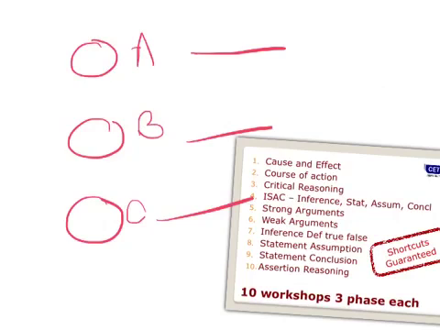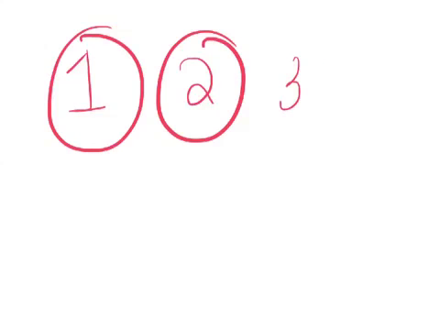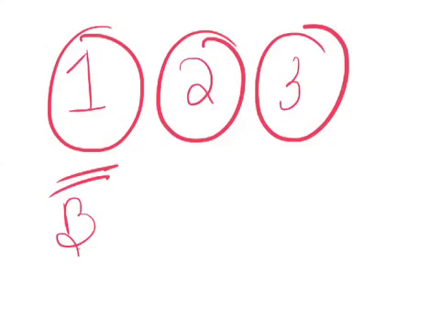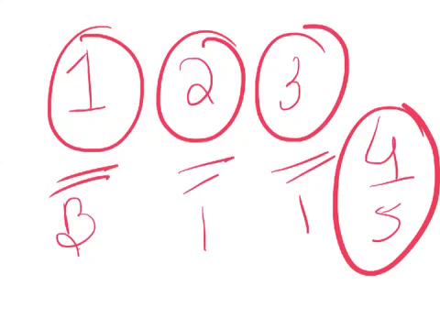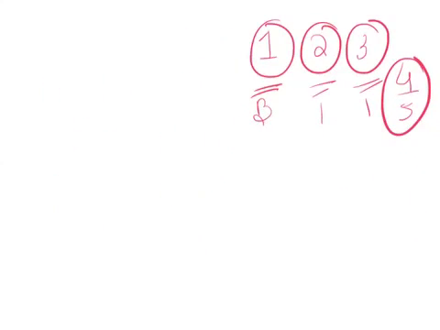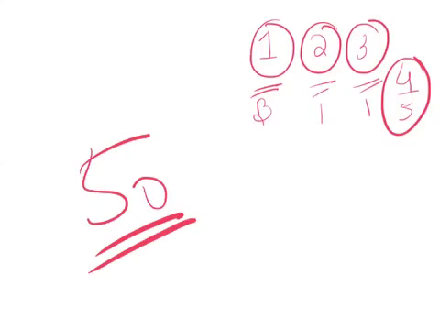Fine. So like this, we have phase 1. The moment you join us, you'll get phase 1, phase 2, and phase 3 videos. Phase 1 is a basic, just introducing to the topic. Phase 2 will do some questions. Phase 3 will do some advanced level questions. So 3 phases will make sure that you get at least 4 by 5 marks in your topic. And your target is to solve 50 questions. If you've got Cetking books as well, 50 questions per chapter is more than sufficient. That's my simple thumb rule.